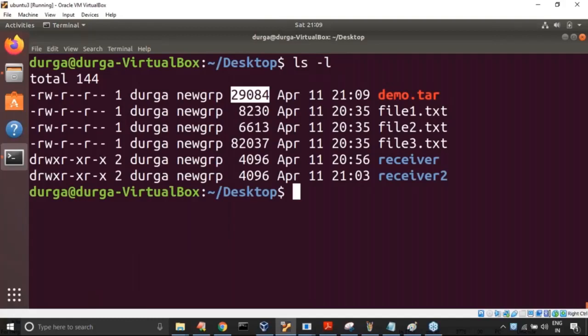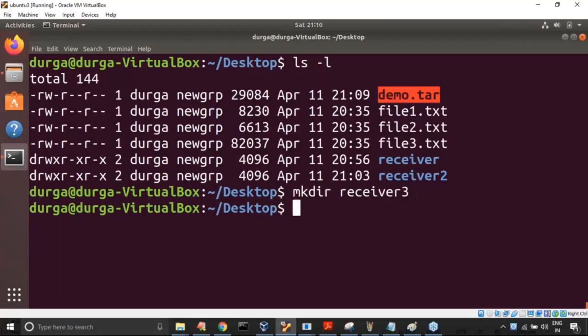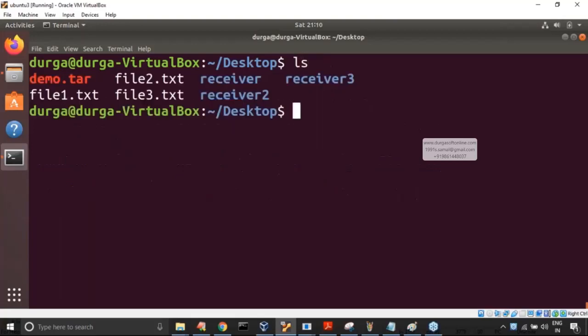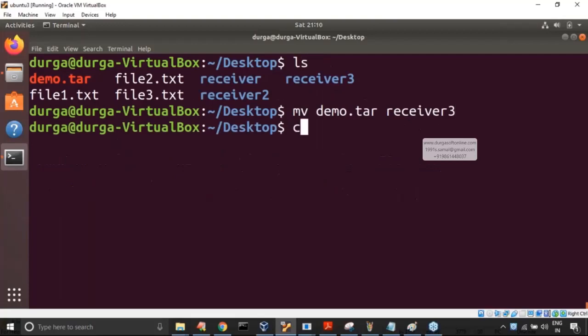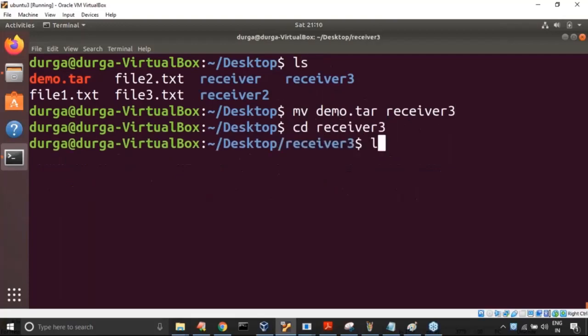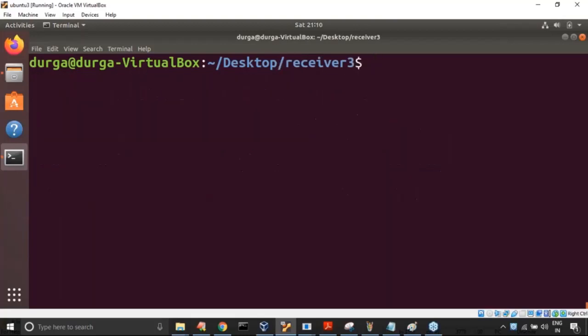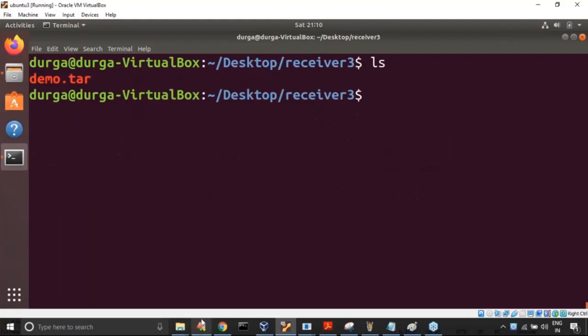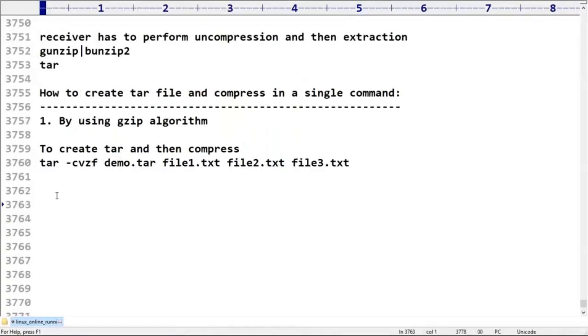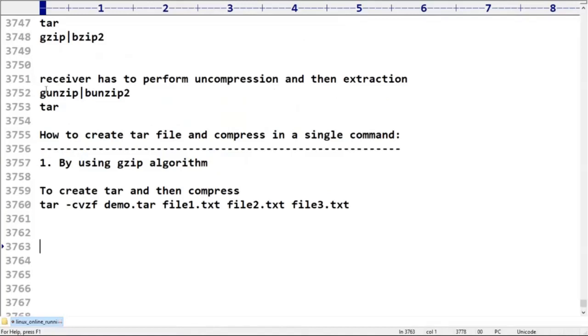Now I have to send this file to the receiver. mkdir receiver3, I'm taking, sir. Can you please create it? Now I have to send it here: mv demo.tar receiver3. Now let me go to receiver3. ls. demo.tar is available for him. Earlier, how many activities did this person do? First he has to perform the unzip operation, and then he has to perform extraction. So decompression and then extraction.